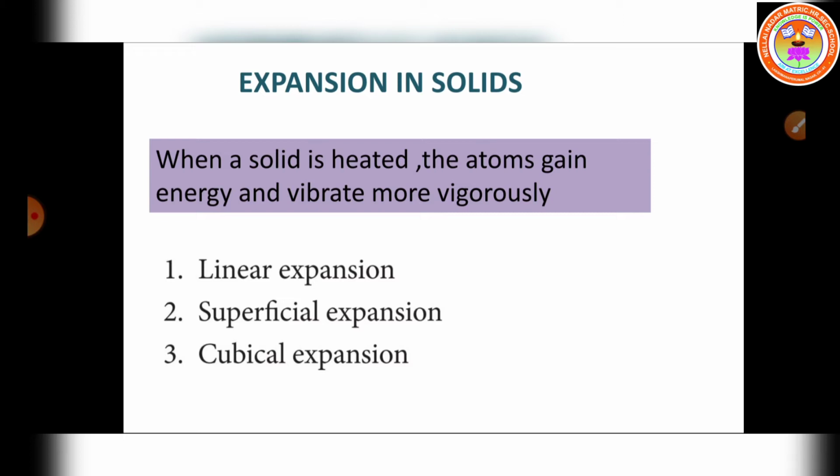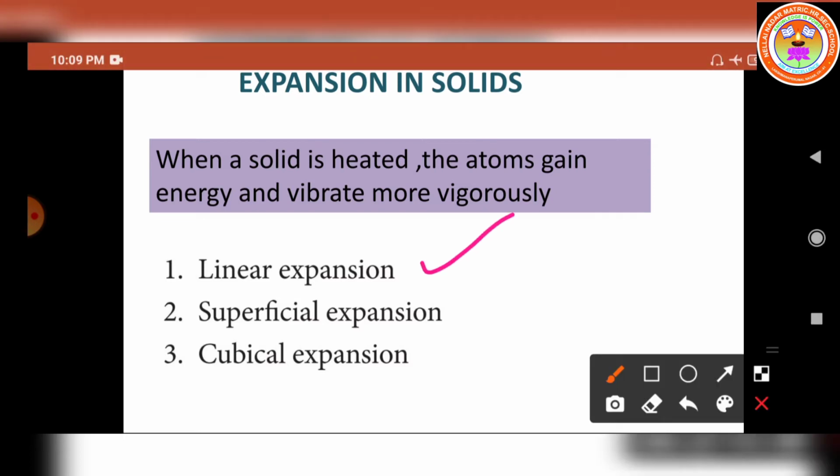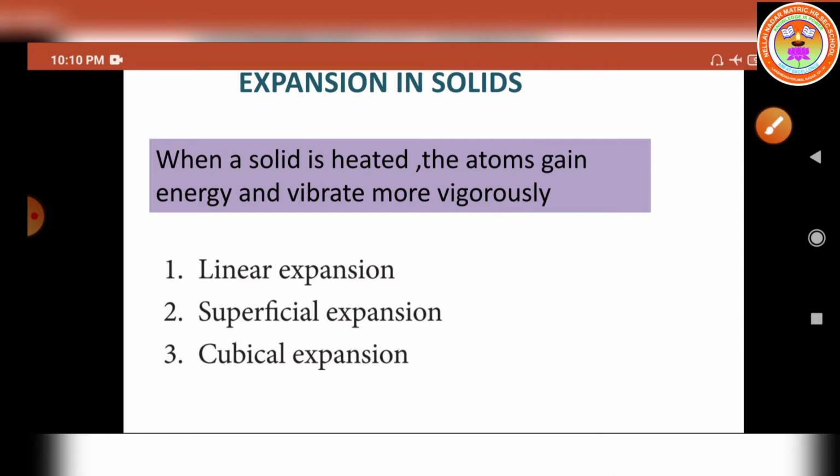The different types of expansion of solids are listed. The first one is linear expansion. Second one, superficial or areal expansion. Third one, cubical expansion. So what are the types of expansion of solids? Linear expansion, superficial expansion or areal expansion, and the third one is cubical expansion.